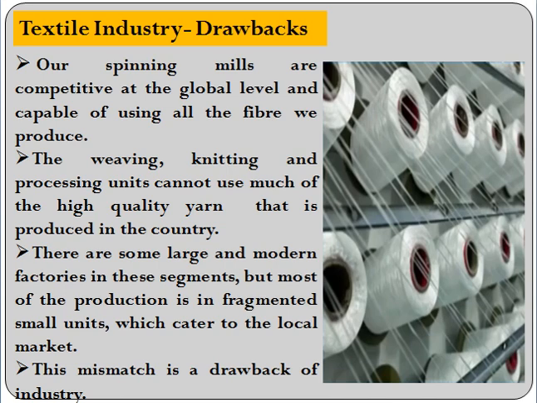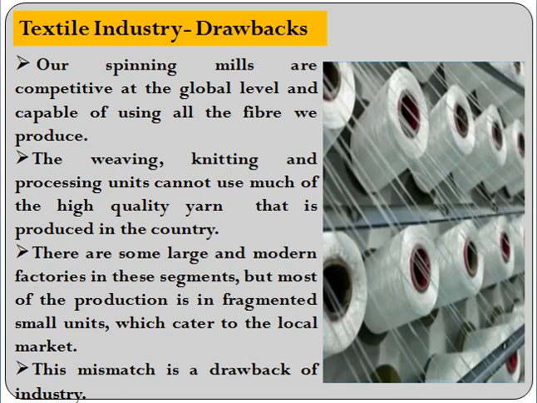The weaving, meaning making cloth, knitting and processing units cannot use most of this yarn. Now we are producing yarn on a large scale, but we are not able to use the yarn or thread. The reason is most of this good quality yarn is exported, so it is not available to Indian industries. So what they get is poor quality, because the good ones are picked up by the developed nations.